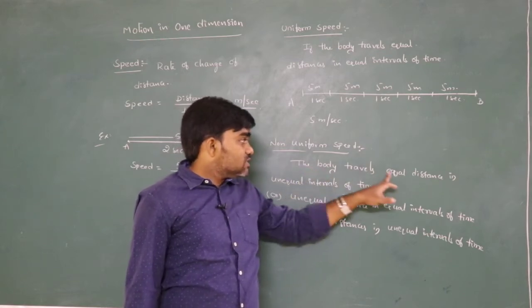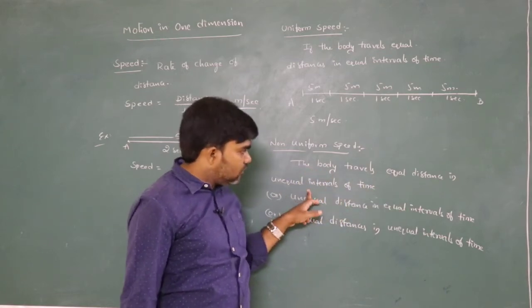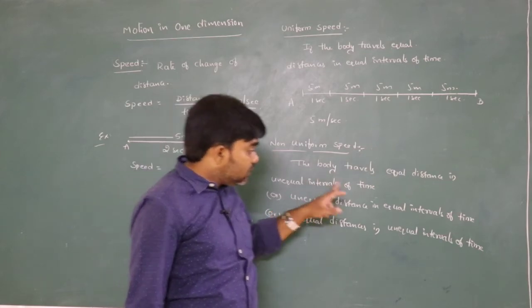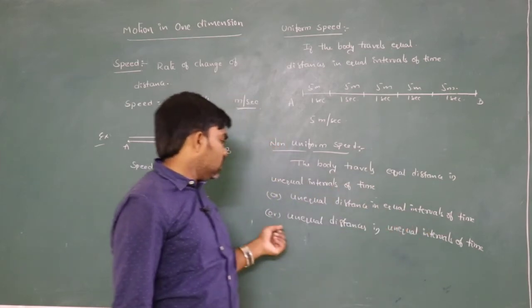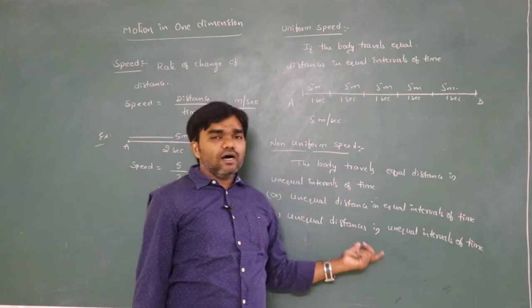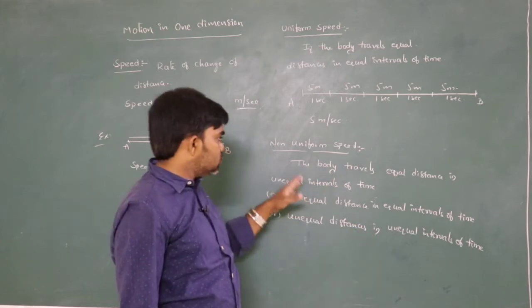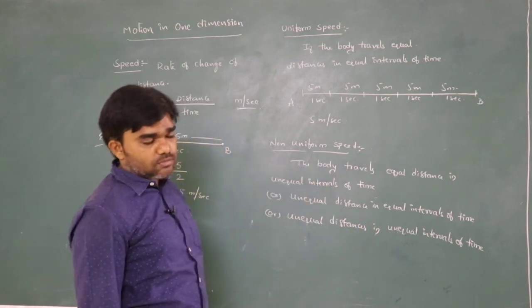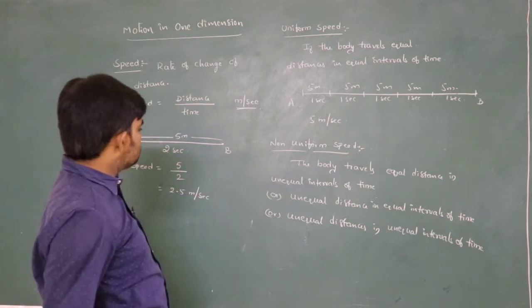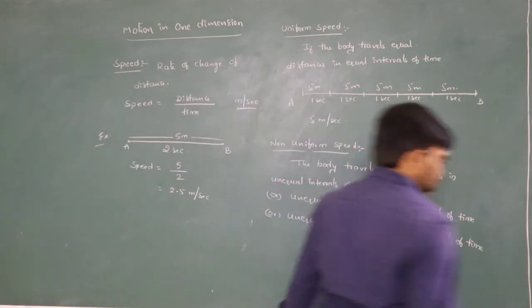If the body travels equal distances in unequal intervals of time, or unequal distances in equal intervals of time, or unequal distances in unequal intervals of time, these three situations are called non-uniform speed. So this is about uniform speed and non-uniform speed.